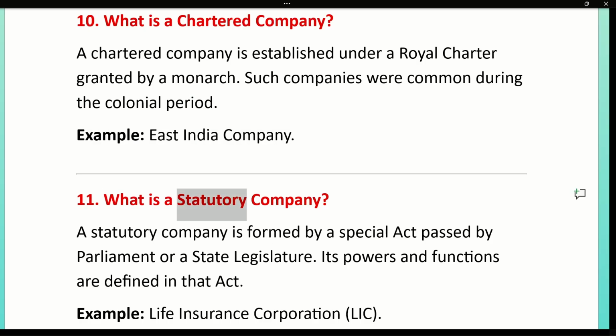11. What is a statutory company? A statutory company is formed by a special act passed by Parliament or a state legislature. Its powers and functions are defined in that act. Example, Life Insurance Corporation, LIC.